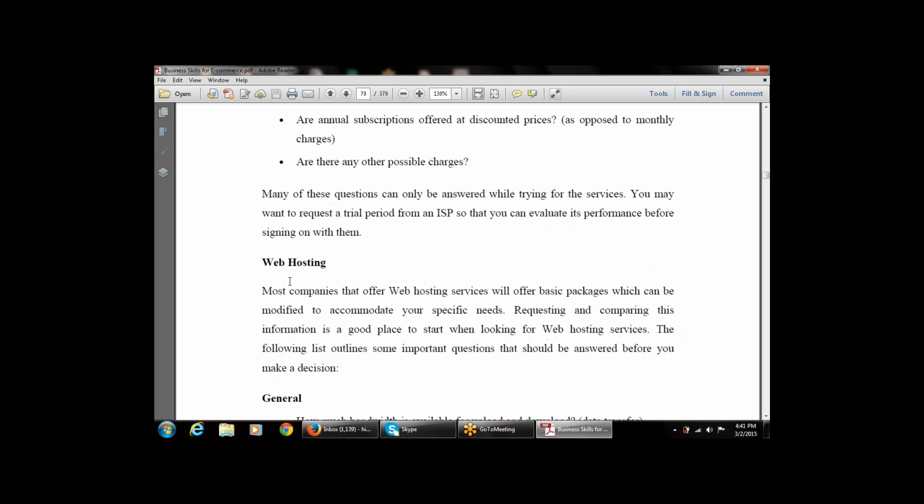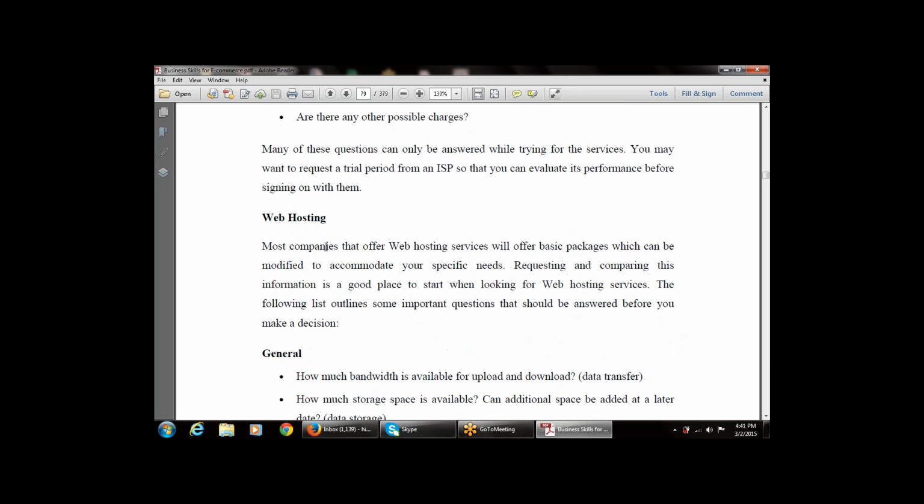Then next is web hosting. That is the next part. Now, what is web hosting? Many companies that offer web hosting services will offer basic packages which can be modified to accommodate your specific needs. In India also there are many companies that offer web hosting services. Requesting and comparing this information is a good practice.